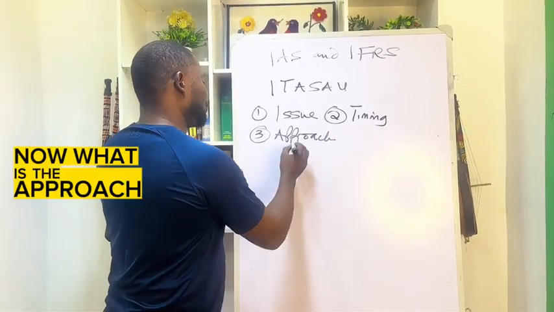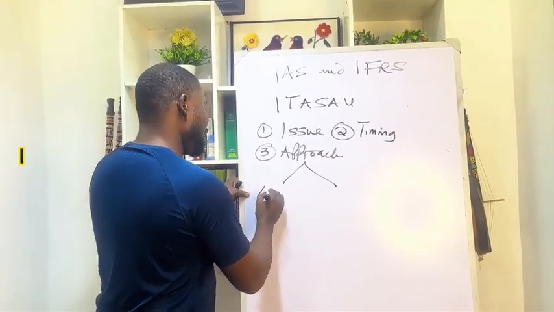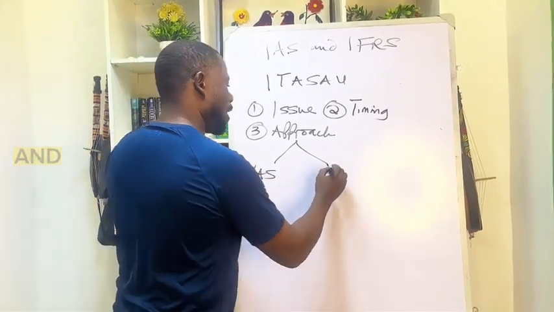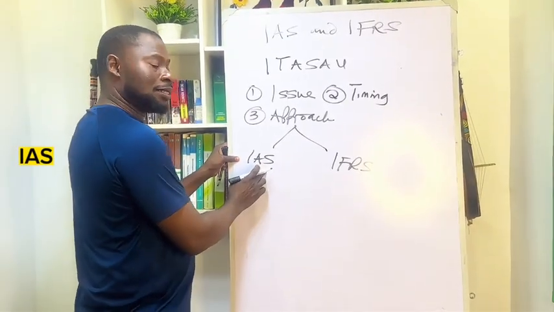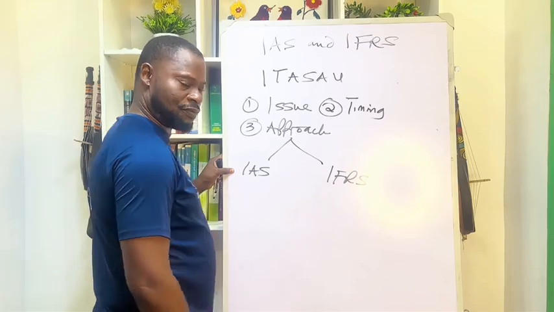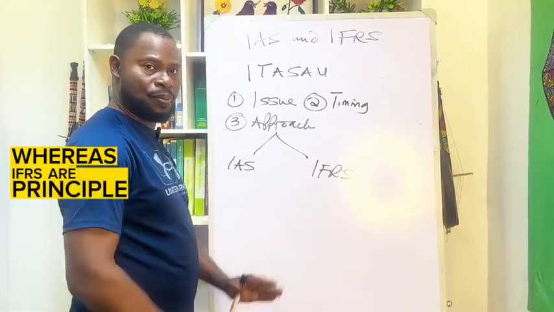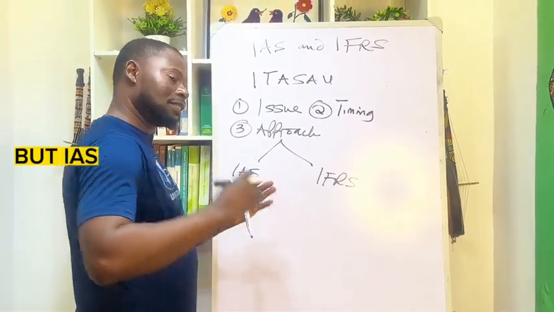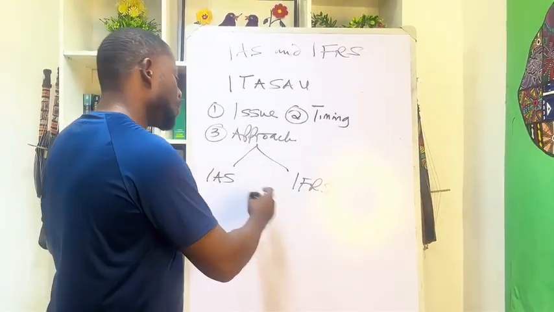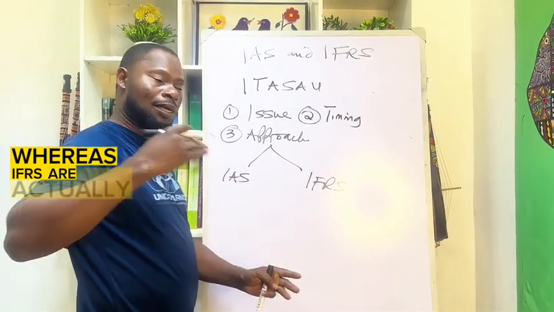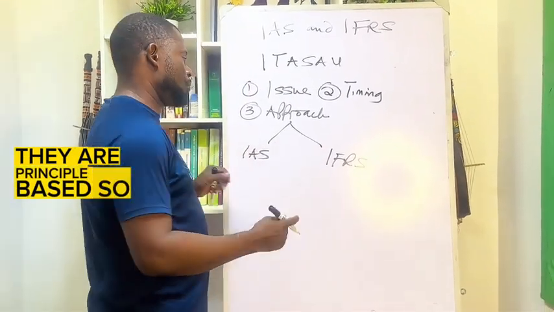Now, what is the approach for IAS and IFRS? IAS are more prescriptive, whereas IFRS are principle-based. IAS, especially the older IAS, are more prescriptive, whereas IFRS are actually principle-based.